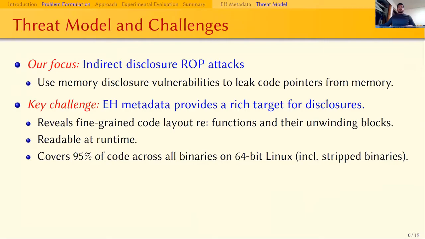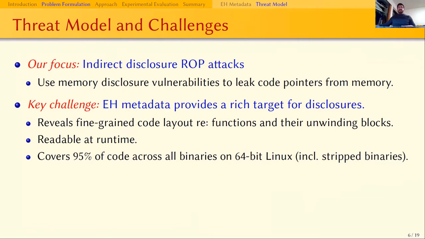This discussion leads into our threat model. We are focusing on advanced code reuse attacks that go beyond conventional ROP attacks in which the attacker knows the code layout ahead of time. In our threat model, the attacker is able to use memory corruption vulnerabilities to leak code pointers that are stored in memory. These pointer values are then used to de-randomize enough of the binary to assemble the gadgets needed by the attacker. This threat model becomes a lot more powerful in the presence of unwinding metadata, which reveals a lot of fine-grained information about the code layout. Moreover, it is always present in readable memory, even in stripped binaries.